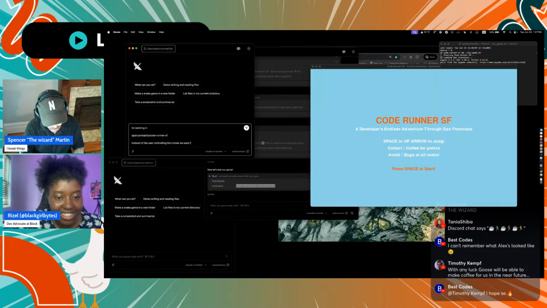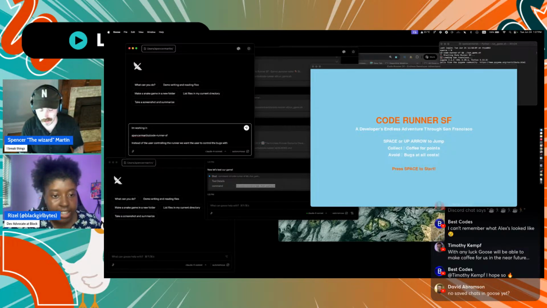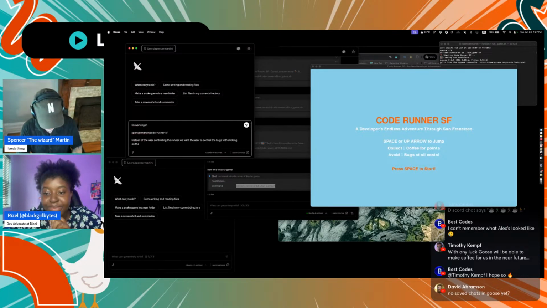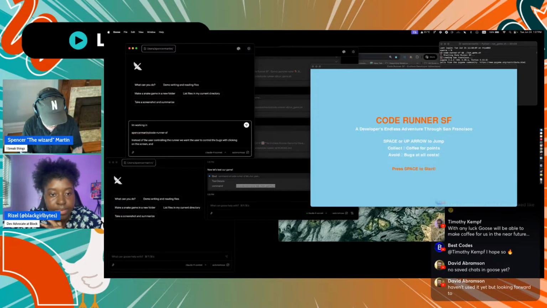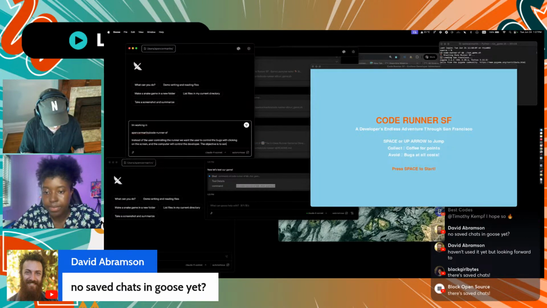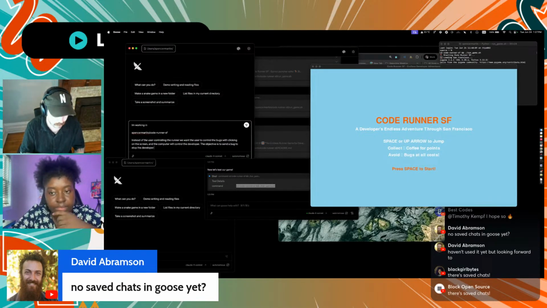We want the user to control the bugs, so how should we do that? By clicking on the screen, and the computer will control the developer. The objective is to send a bug to stop the developer.